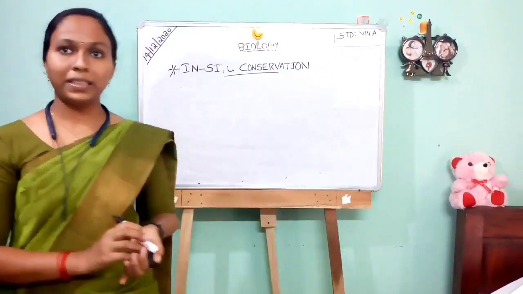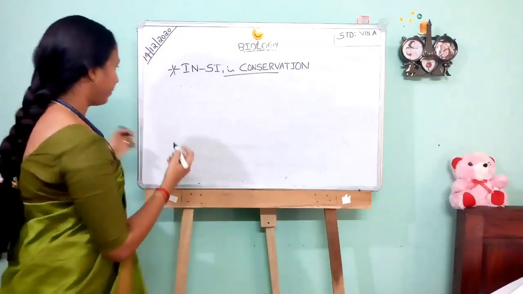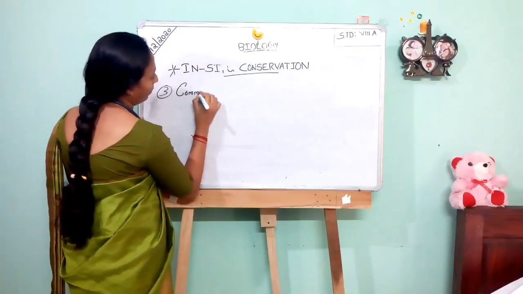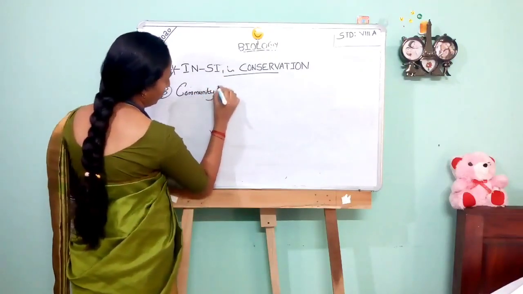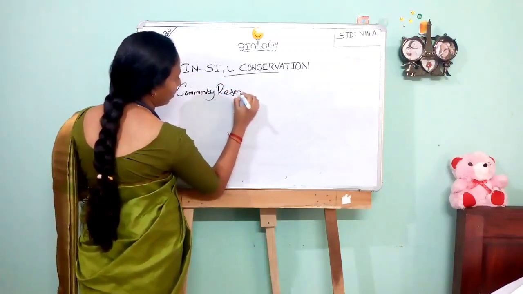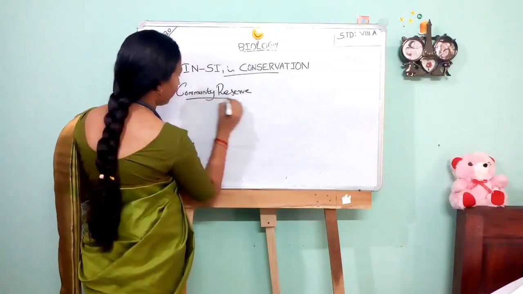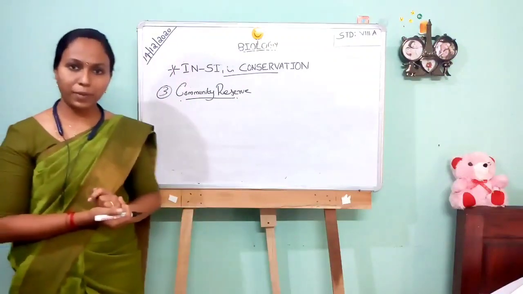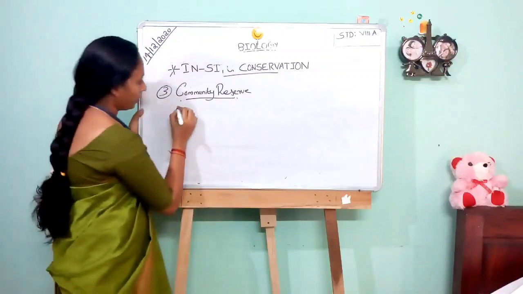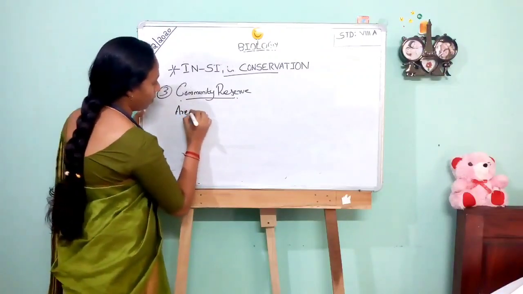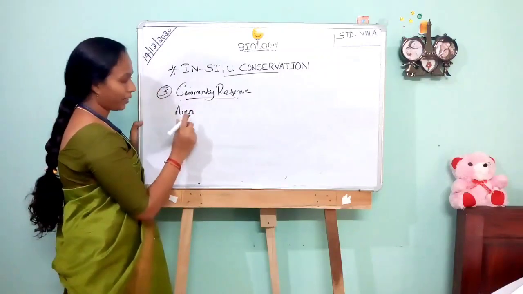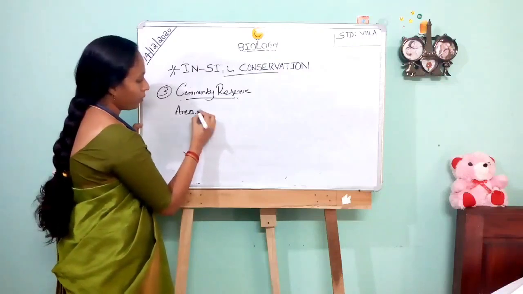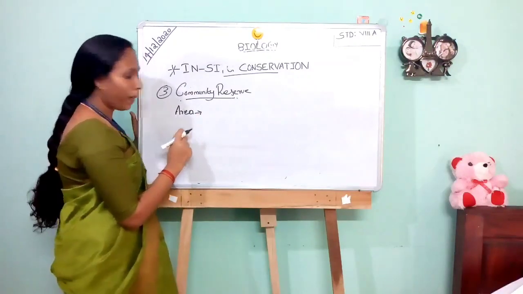The next method is community reserve. The third conservation method is community reserve. These are areas protected with the participation of the public.